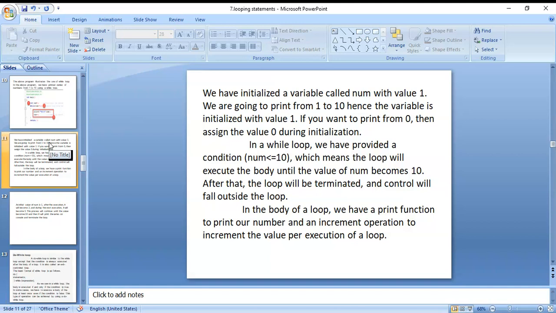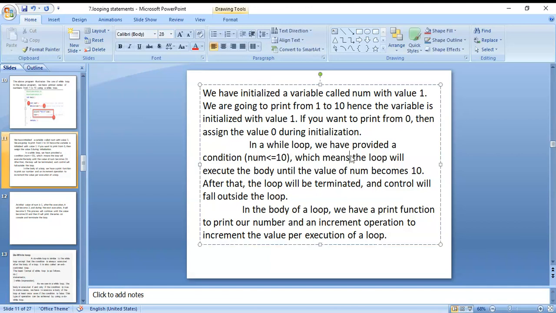Here you can see in initialization we entered number is equal to 1. There you can mention 0. Then our loop is executed 11 times, 11 times means 0 to 10. Next, in the while loop we have provided the condition number less than or equal to 10, which means the loop will execute the body until the value of number becomes 10. After that the loop will be terminated and control will go outside of the loop.